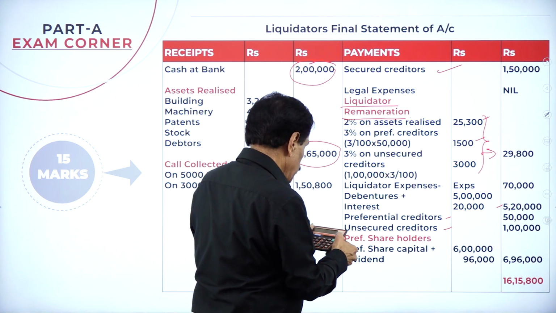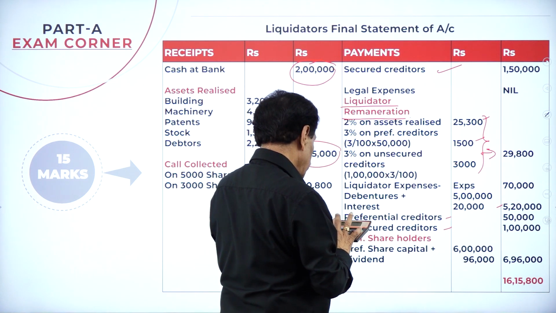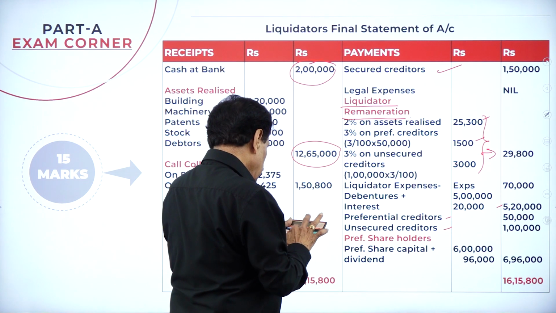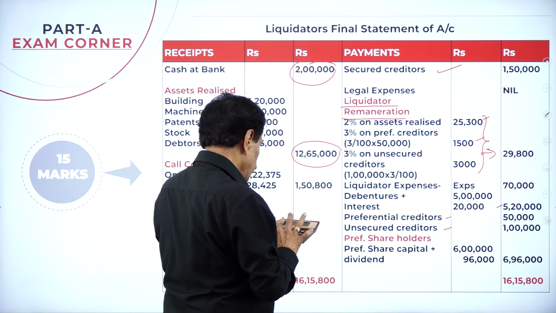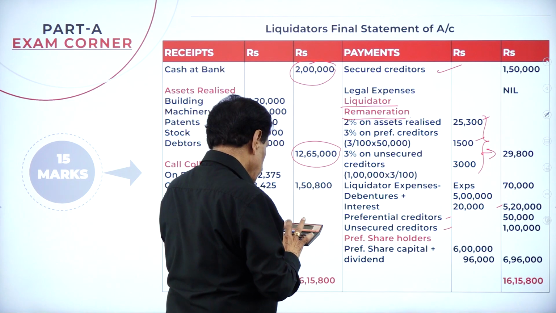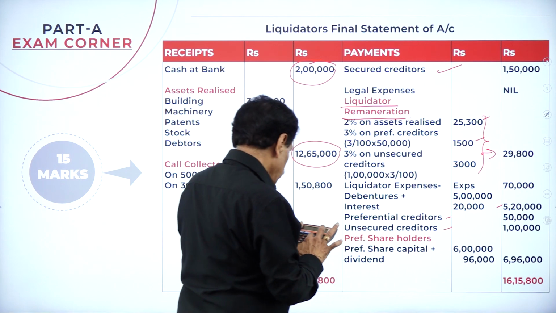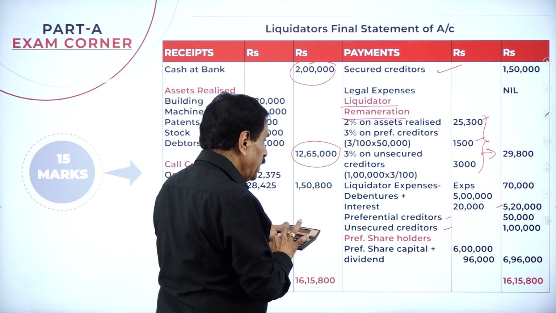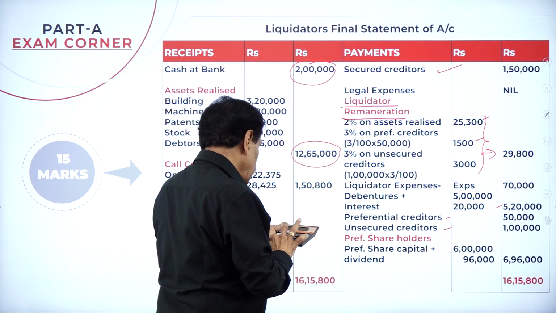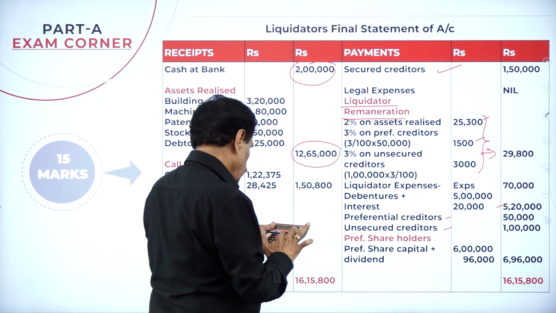14 lakh 65,000 minus 1 lakh 50,000, minus 29,800, minus 70,000, minus 5 lakh 20,000, minus 50,000, minus 1 lakh.